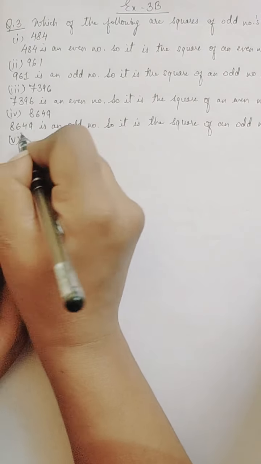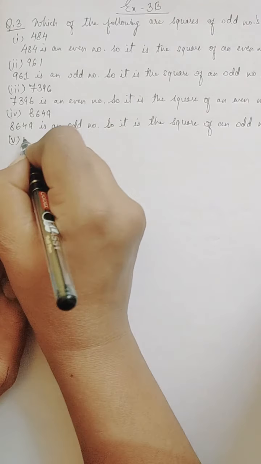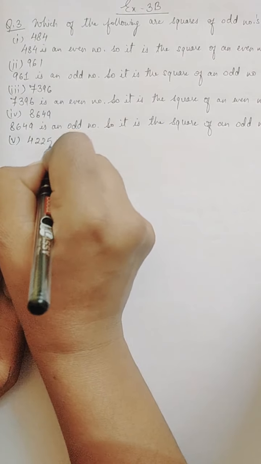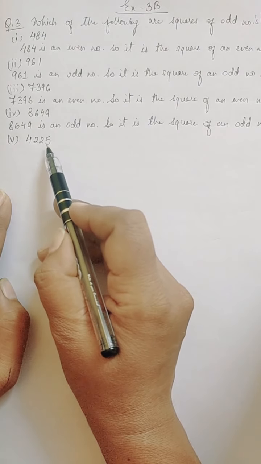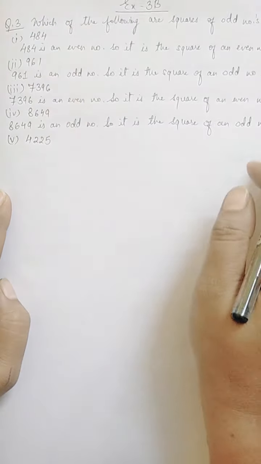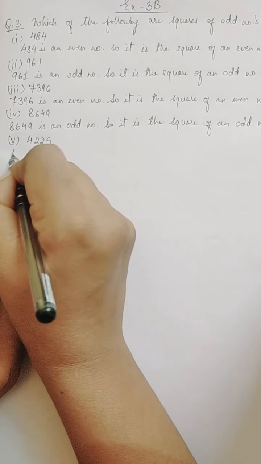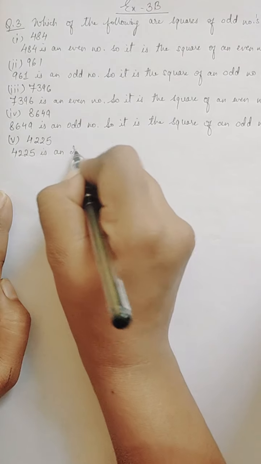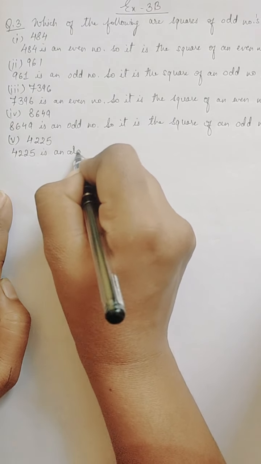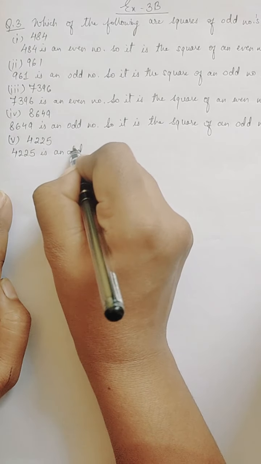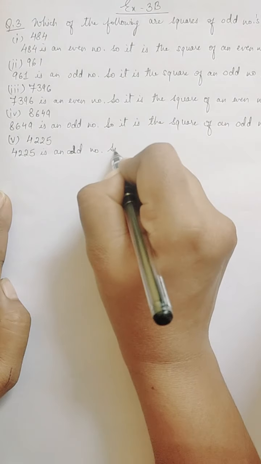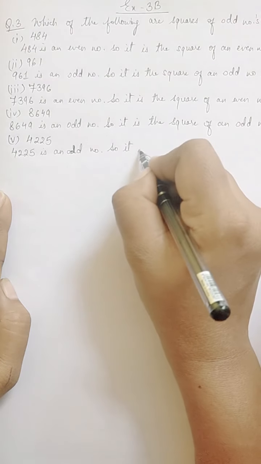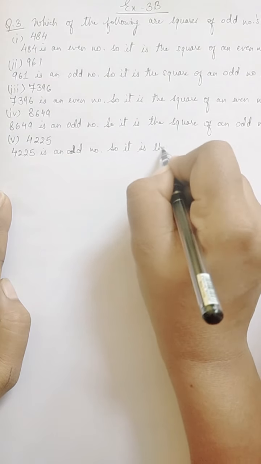Now number 5. Number 5 is 4225. Now ones place digit is 5, so this whole number is an odd number. 4225 is an odd number. So it is the square of an odd number.